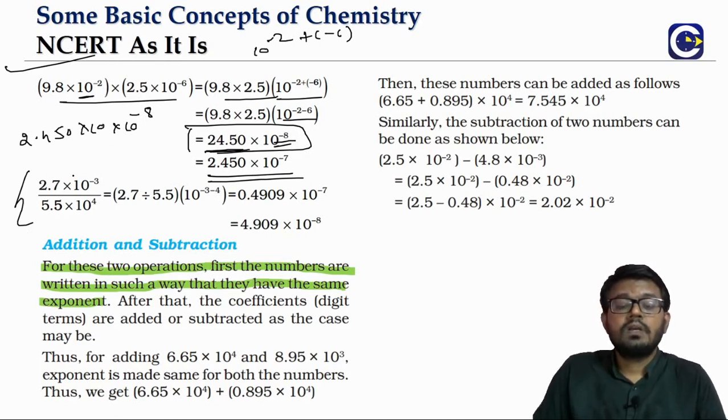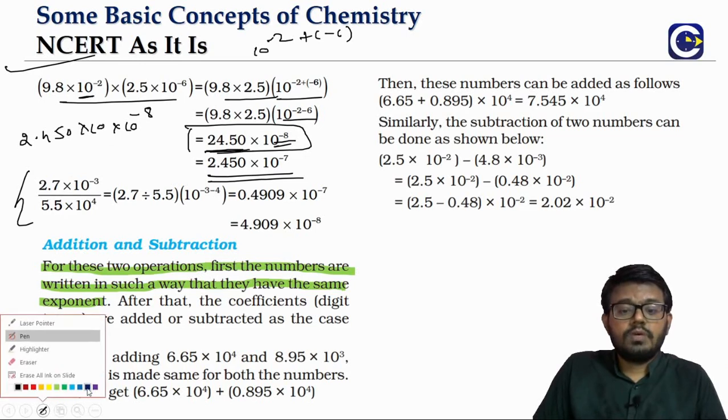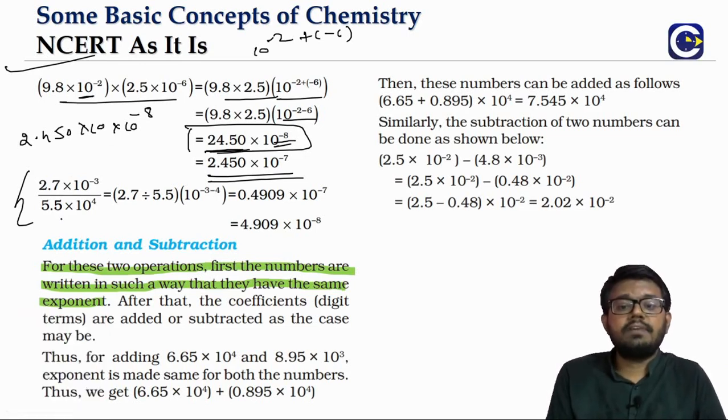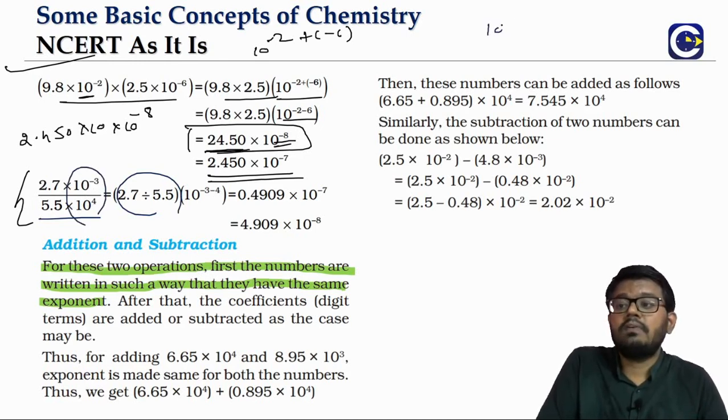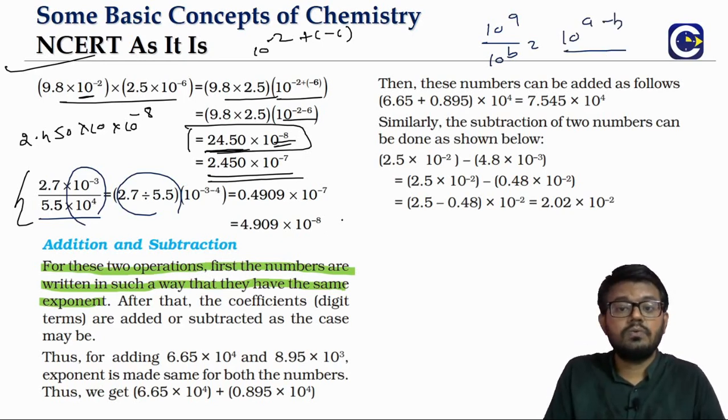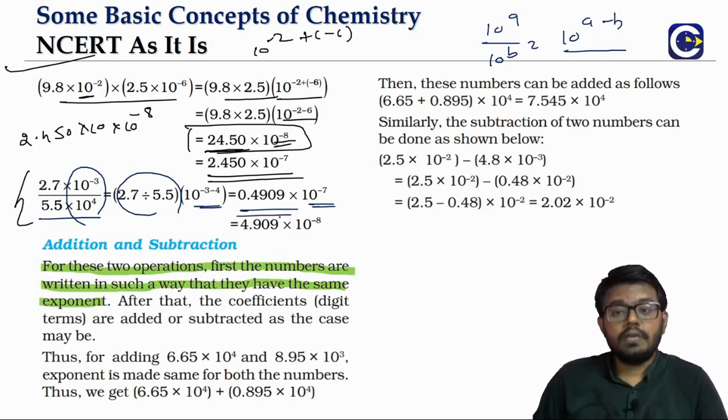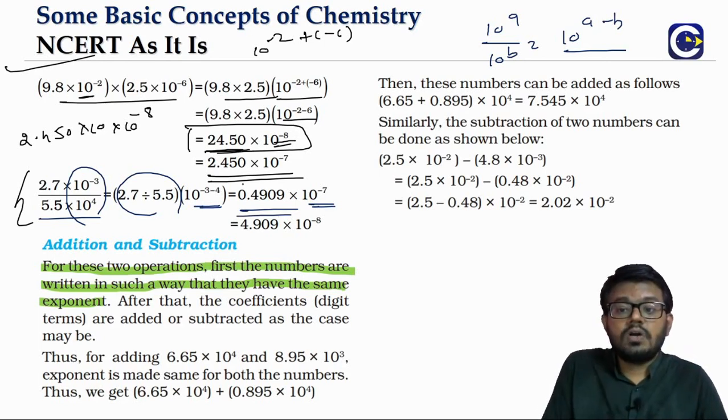Look at this. We have 2.7 × 10^-3 divided by 5.5 × 10^4. First we look at the division of the numbers, 2.7 by 5.5. Then look at the exponent part. 10^a divided by 10^b is 10^(a-b). That is the exponent rule. So 10^(-3-4) overall is 10^-7. The division 2.7 by 5.5 gives approximately 0.490.